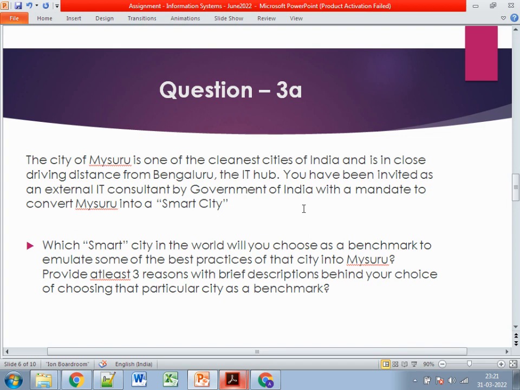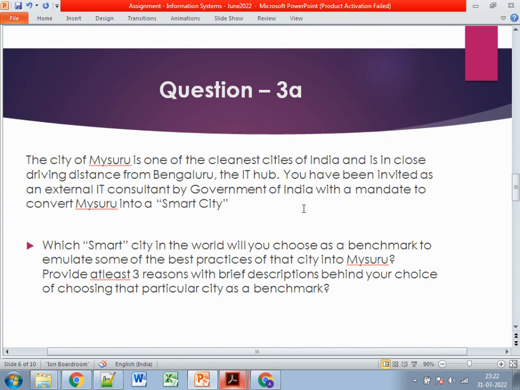Then comes the third part. The third is again in two parts, third A and third B. Make sure that the word limit should be within 500 words. It should not exceed more than 550 words. So here the answer should be crisp and short, right? Let's see what's being asked in the third A question.